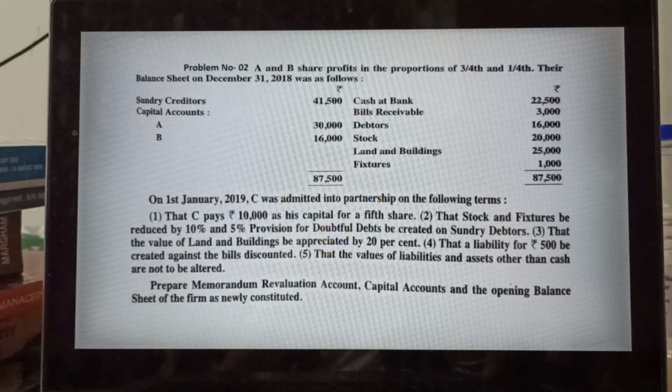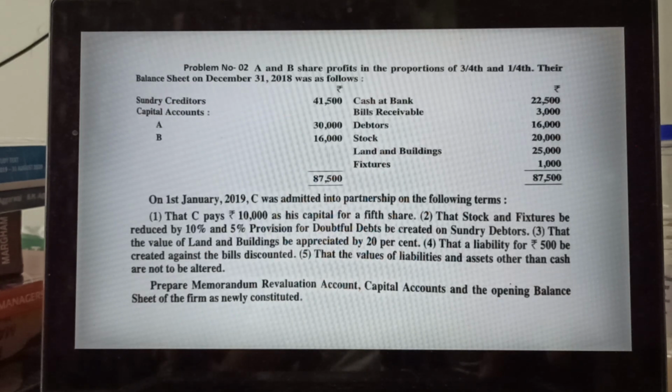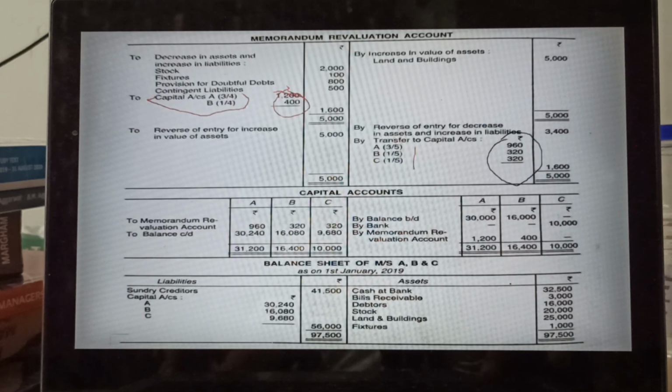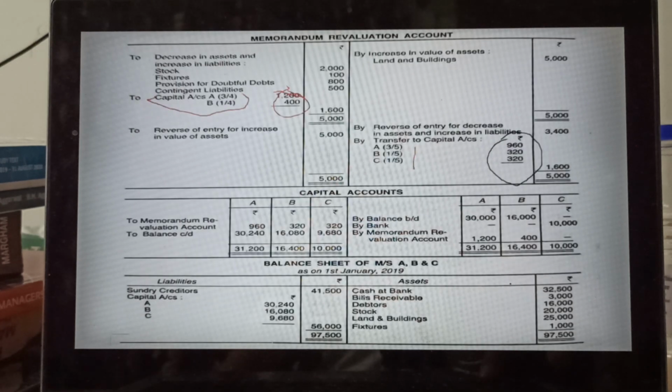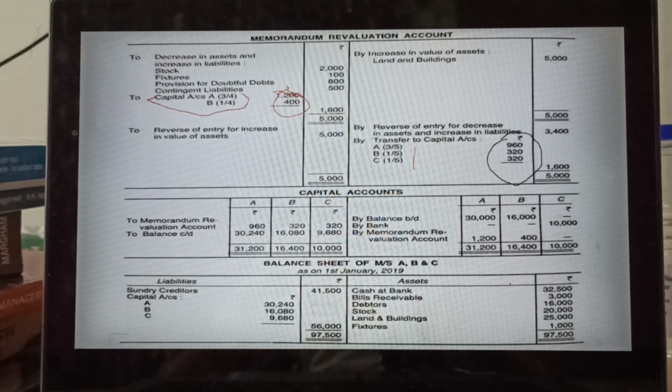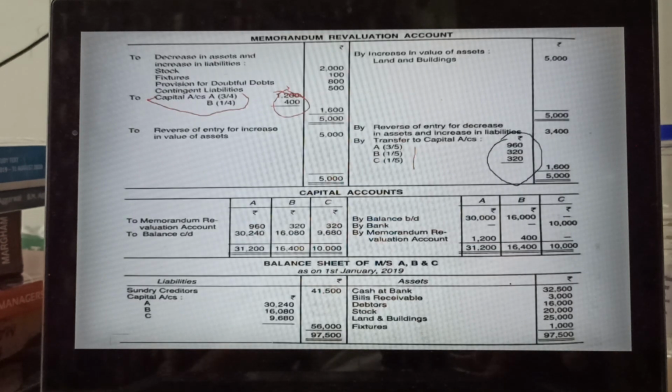Debtors 16,000 is given. It will come 16,000. There will be nothing change. Stock, it is given 20,000. Here it will also come 20,000. Land and building 25,000 is given. Here it will come land and building 25,000. Fixtures 1,000 is given. Here it will also come 1,000 rupees. Come to the liability side. You can see sundry creditors 41,500 given in the question. The same you have brought here, 41,500.